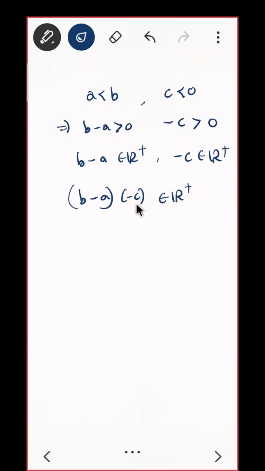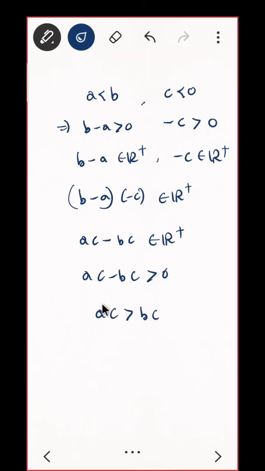What do you mean by that, in R plus? You just multiply first. That will be ac minus bc. Do you agree? So it will be ac minus bc is positive. R plus means positive. That is ac is greater than bc. Do you agree? This is what we had to prove.